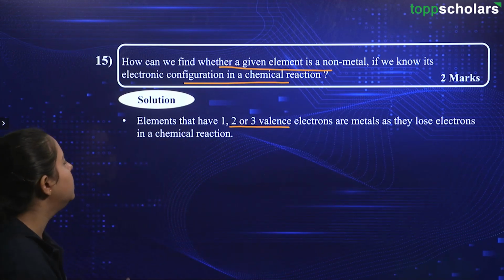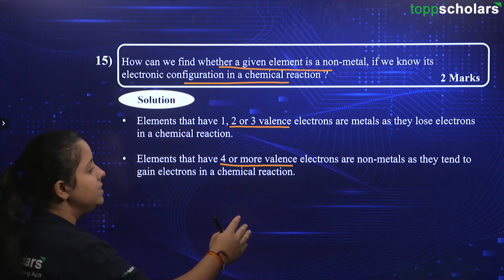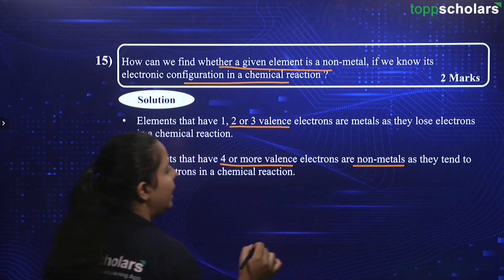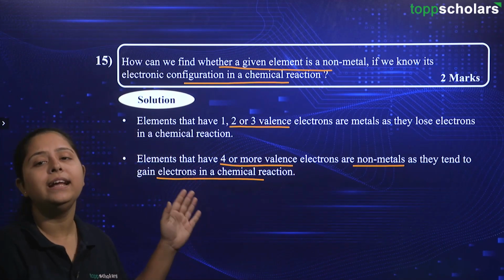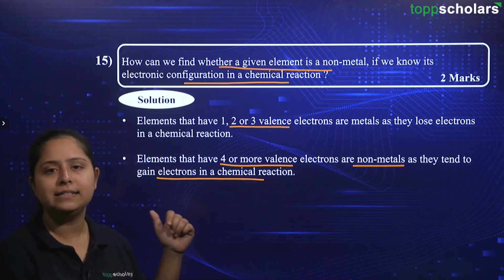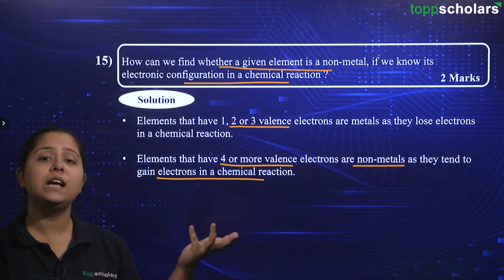Just opposite for non-metals, elements that have 4 or more valence electrons are non-metals, alright, as they tend to gain electrons in a chemical reaction. Taking the example of chlorine, you can easily understand this as well. Because it had more than 4 valence electrons, obviously it had 7.